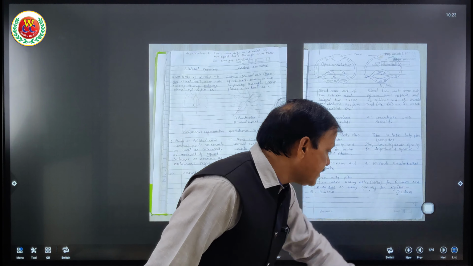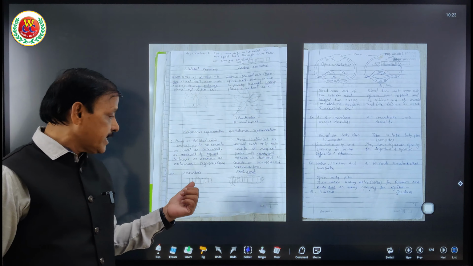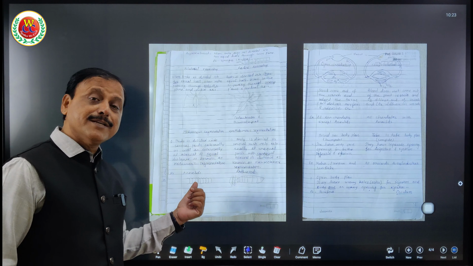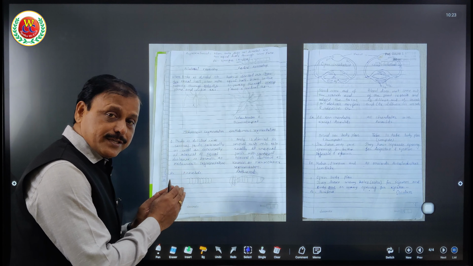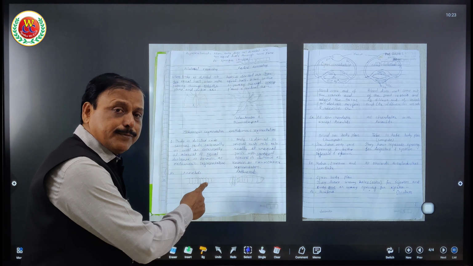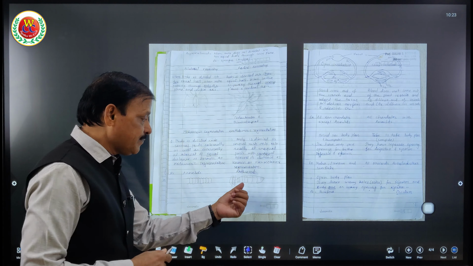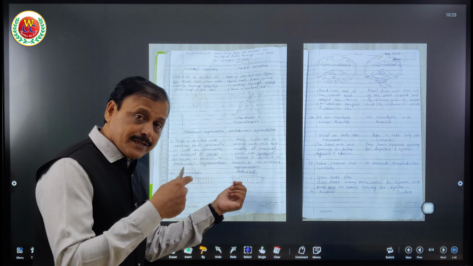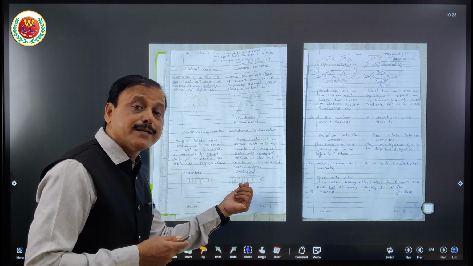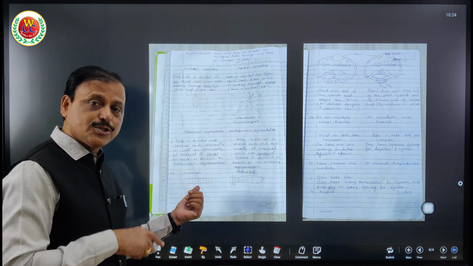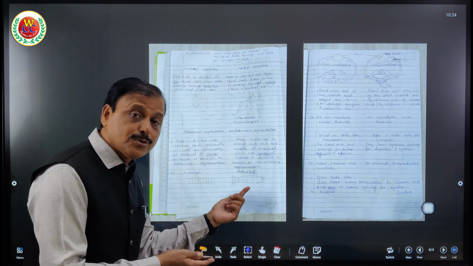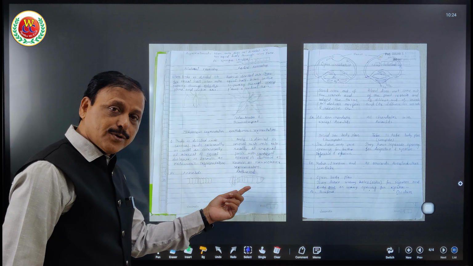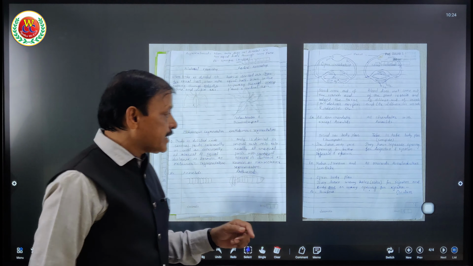Now the third basic characteristic which is used to classify organisms is segmentation. Metameric segmentation, non-metameric segmentation. What is metameric segmentation? Segmentation of the body, that means parts of the body after equal intervals of distance, is called metameric segmentation. If that segmentation is unequal, that is, not after regular intervals, that is called non-metameric segmentation. Here all annelids show metameric segmentation, insects show non-metameric segmentation. I hope you got this point. So arthropods are non-metamerically segmented, annelids are metamerically segmented.